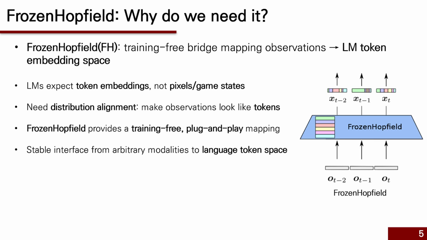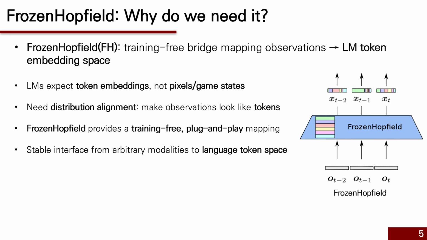Let's take a closer look at what the frozen Hopfield does and what is critical in HELM. We want to feed images or game states into a language model, but LMs expect token embeddings, not pixels.